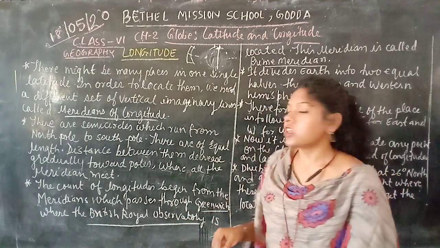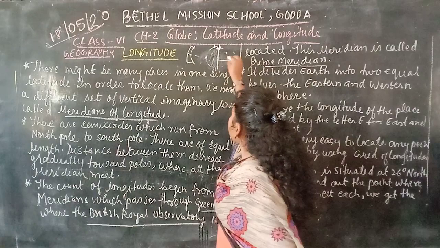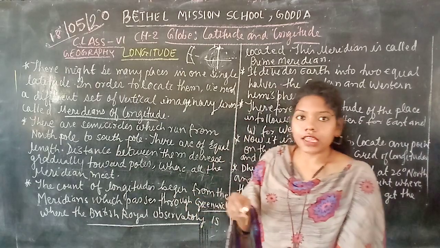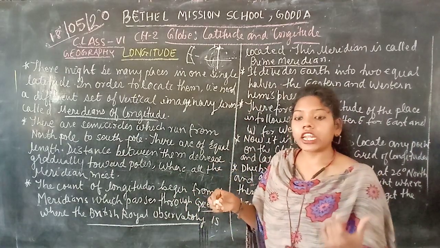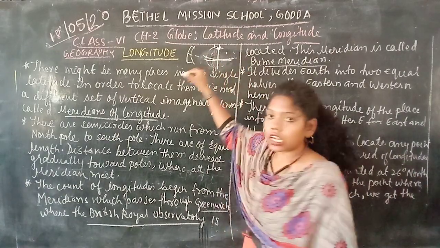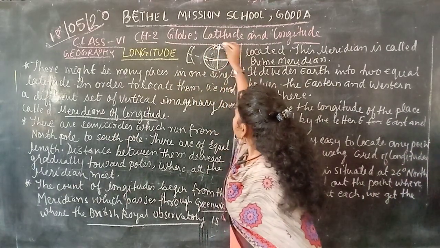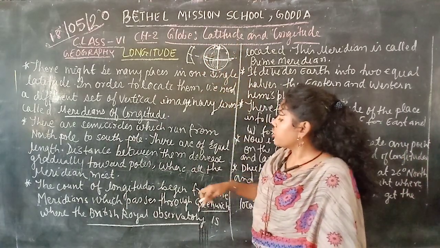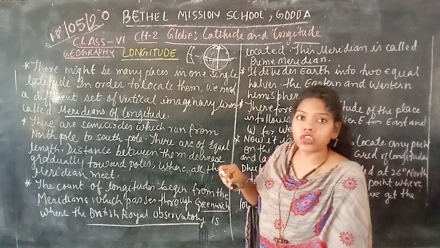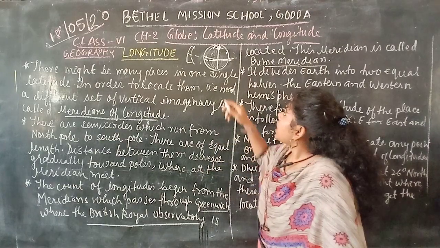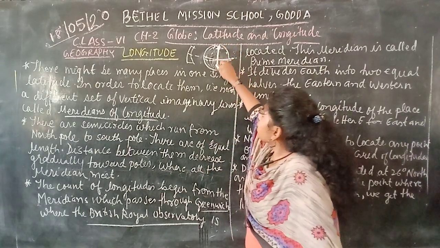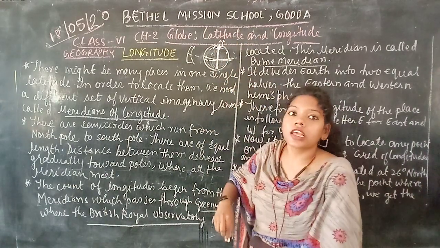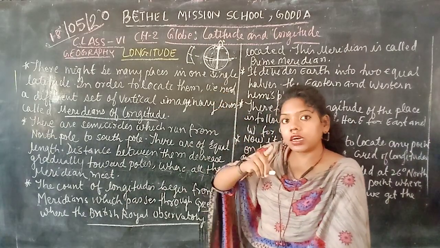It is taken as 0 degree, which divides the globe into two equal halves. As in the last video on latitudes, the equator divides the earth into North Pole and South Pole, yes or no? So here we take Greenwich, the place of the British Royal Observatory in London, where this point is taken as the middle point and as the 0 degree, which divides the earth into two equal halves.